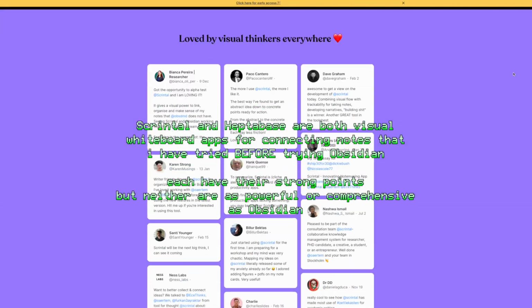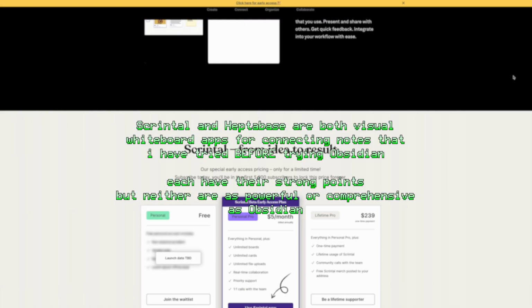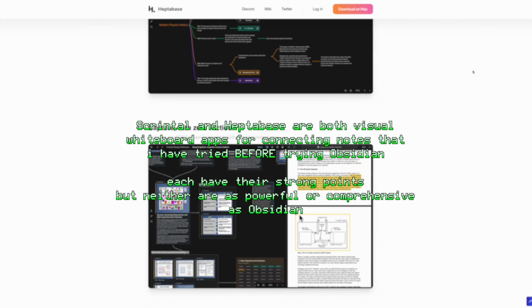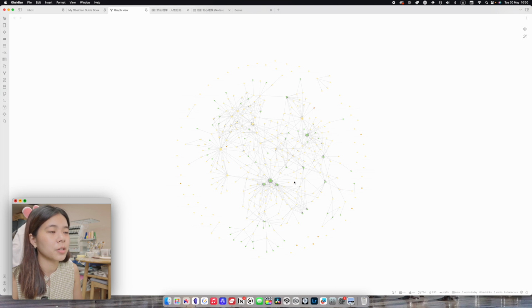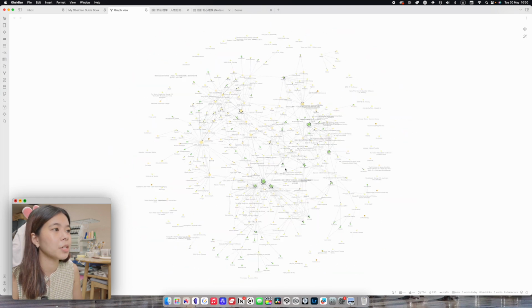The entire Obsidian vault is actually just a huge linkage thing, right? You want to link every single thing together. And how you do that is by using the graph view. And a lot of other apps have graph views, but none of them are as powerful as Obsidian, because I'll show you why. So every single object that you created can be shown here.